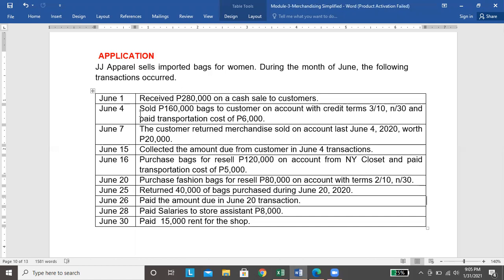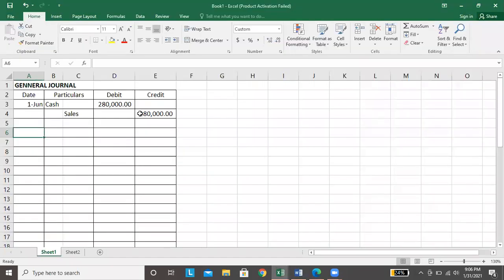Pero sa part ni buyer, if siya ang nag-shoulder ng transportation cost or the shipping fee, since papasok yung item sa kanya, it should be debit transportation in, credit cash. So let us record. Unahin muna natin yung sale on account, which is 160,000. Instead na i-debit natin ang cash, since utang ito, wala tayong natanggap na cash. Walang natanggap na cash si seller.